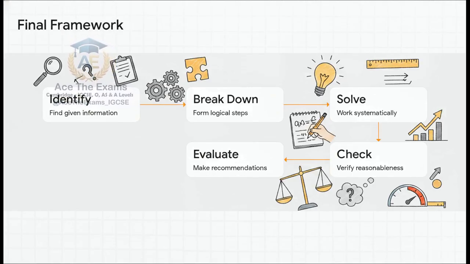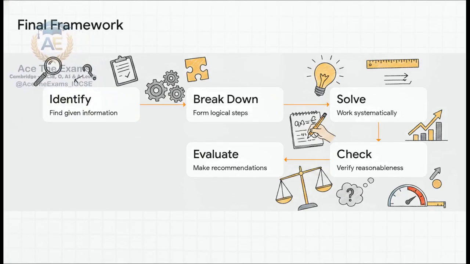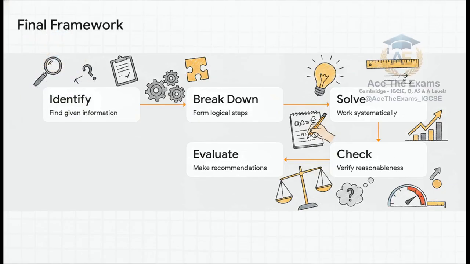Step 1, identify the given information. That's your data extraction. Step 2, break the problem into logical steps. That's setting up your equations. Step 3, solve systematically, showing every single line of working for those precious method marks. But listen to me, it's steps 4 and 5 that secure the absolute highest grades, the ones that push you into the 90th percentile. Step 4, check for reasonableness.